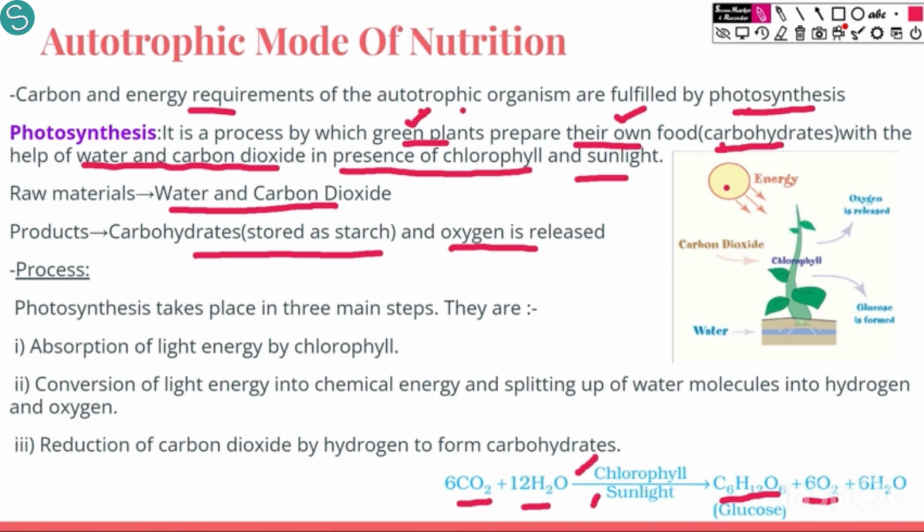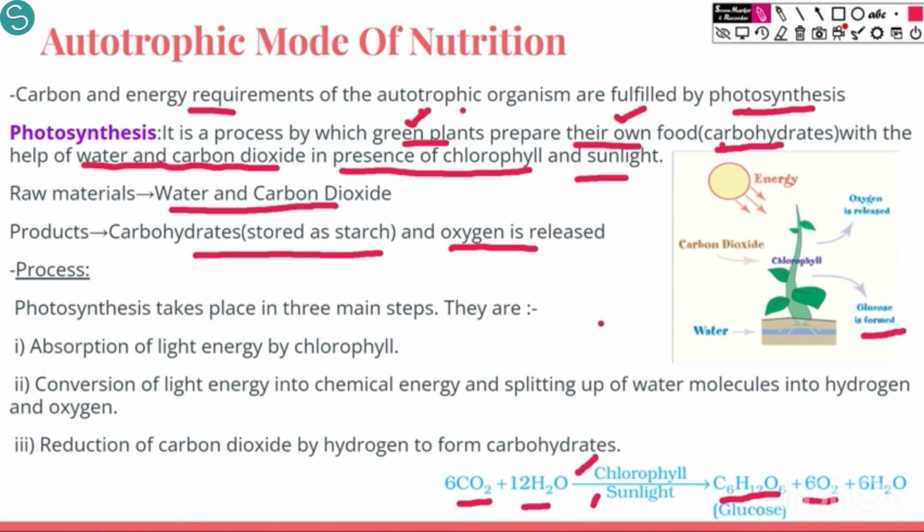You can see the sun gives us sunlight and the initial energy. Water we get from the roots. Then carbon dioxide we get from stomata, and stomata releases oxygen after the reaction, and at last the glucose is formed. Glucose is a carbohydrate.